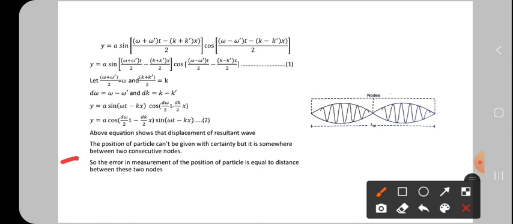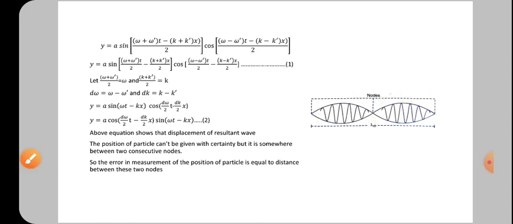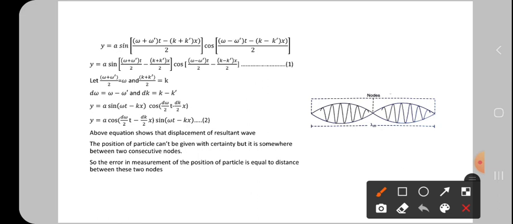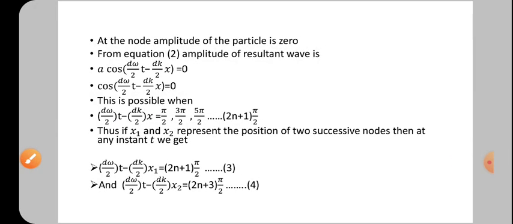It may be anywhere in this wave packet, so we cannot say it is present here or there. The error in finding the position of the particle is equal to the distance between these two nodes, and that error is what we now have to calculate.